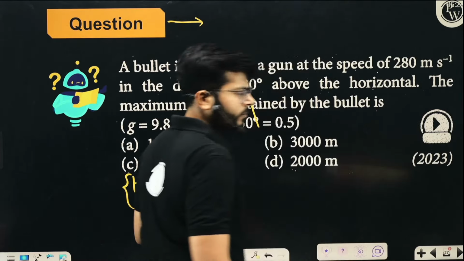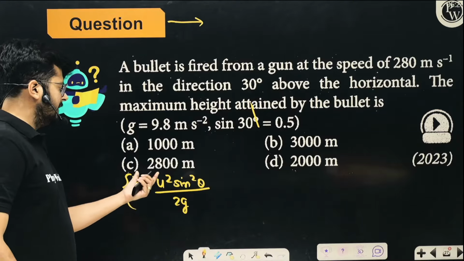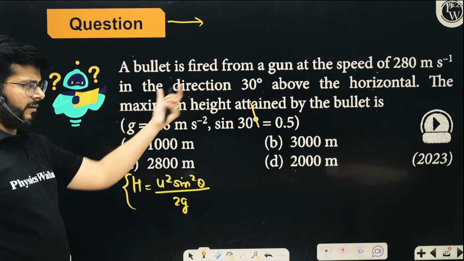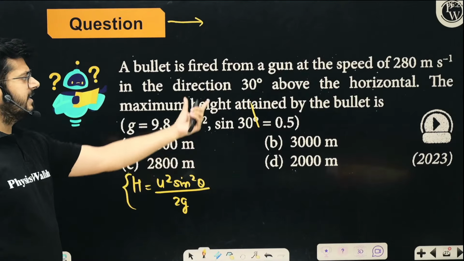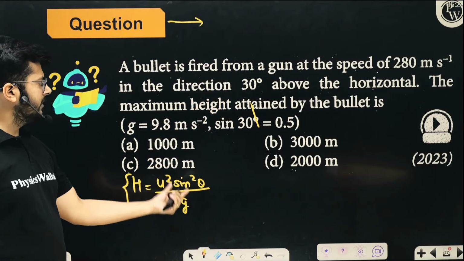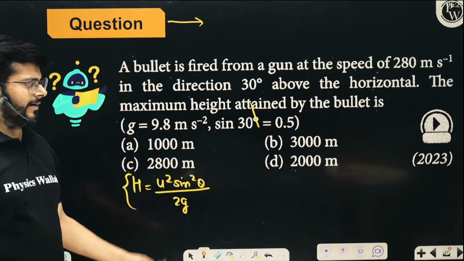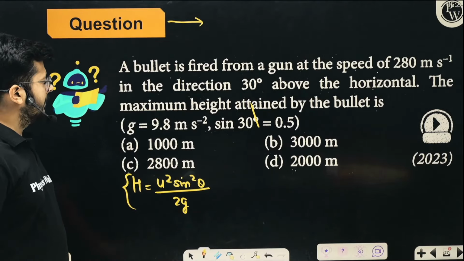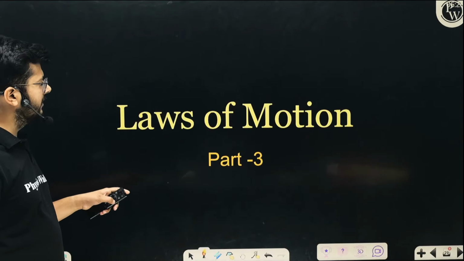No problem. The question was simple. I believe you didn't get the time to solve it. So u square is simply 280 square. You don't have to convert it. Sin square theta is sin square 30. And 2g is 9.8. So you just put the values and you will get the answer. These kinds of questions are expected.